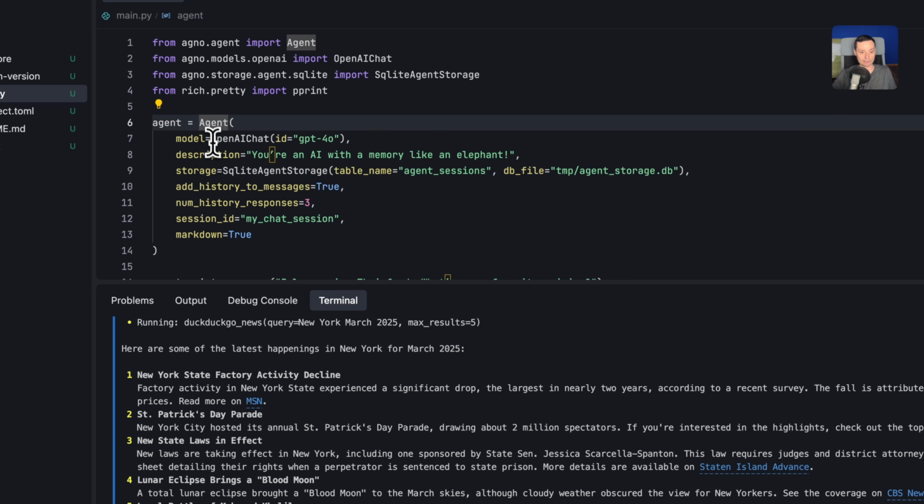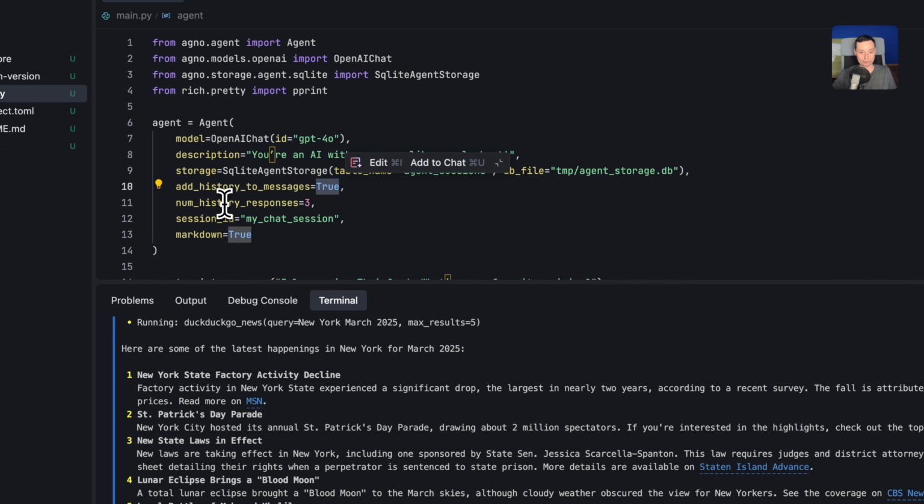Again, in here you have the model, you have the description, like you are an AI with a memory like an elephant. This is just to have a description, and in here you set the storage. So this is a new parameter. Basically, you are telling it the storage that you are going to use. In here, we are going to create a table where we're going to store the memory, so this is persistent. And in here you have the DB file with the memory, and you have the option to add history to messages, and it's set to true.